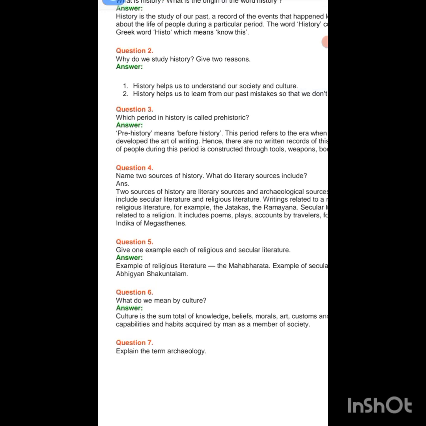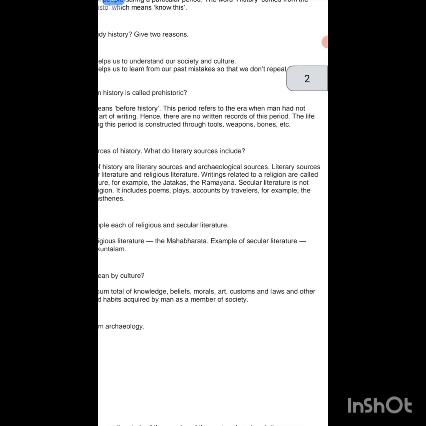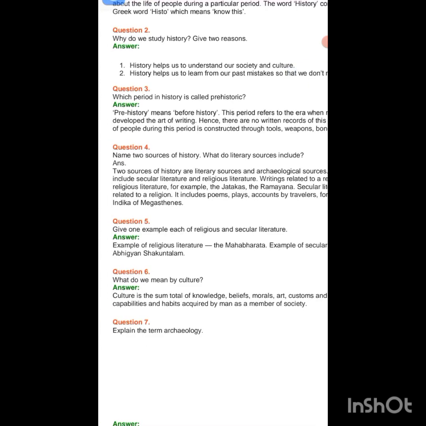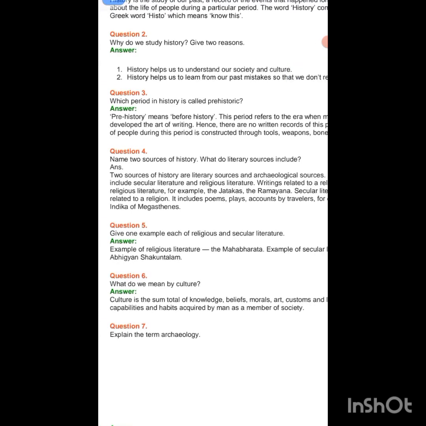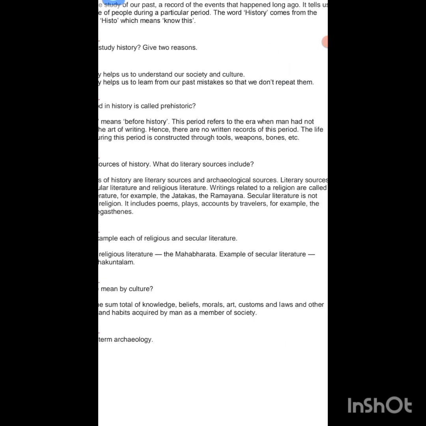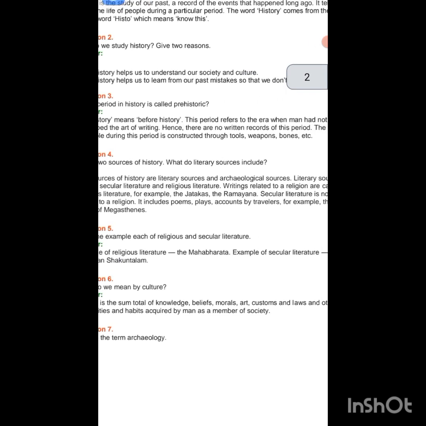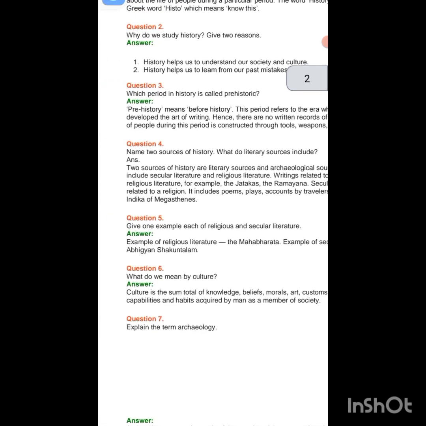Name two sources of history. What do literary sources include? Two sources of history are literary sources and archaeological sources. Literary sources include secular literature and religious literature. Writings related to a religion are called religious literature, for example, the Jatakas, the Ramayana. Secular literature is not related to a religion. It includes poems, plays, accounts by travelers, for example, the Indica of Megasthenes.